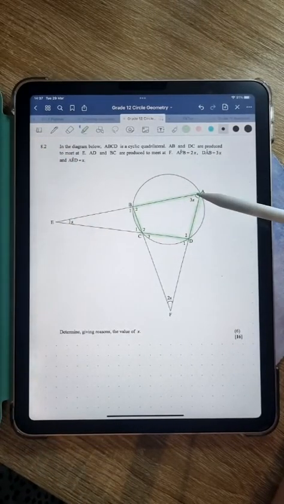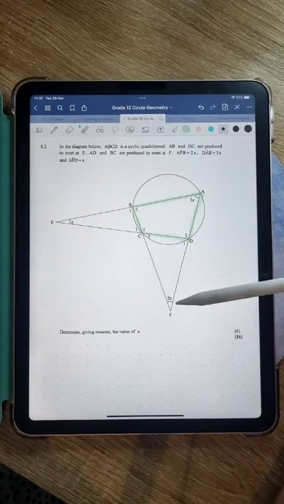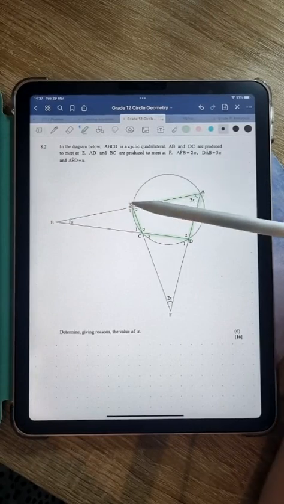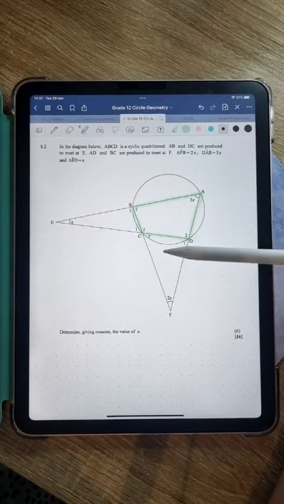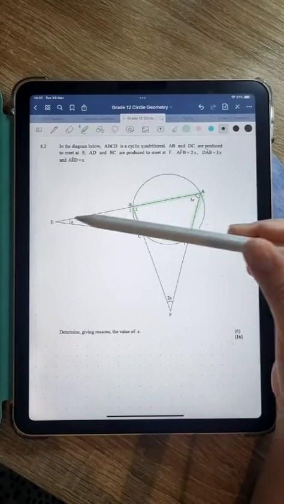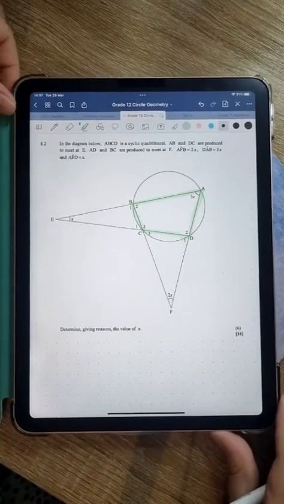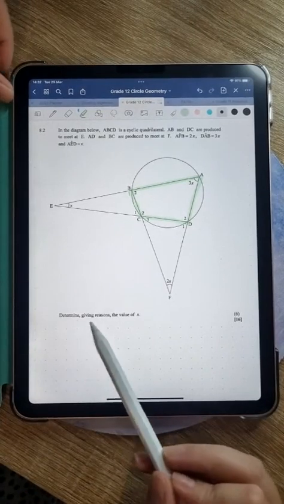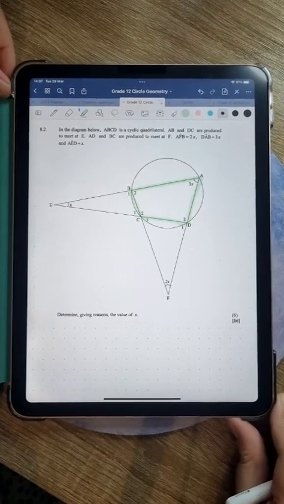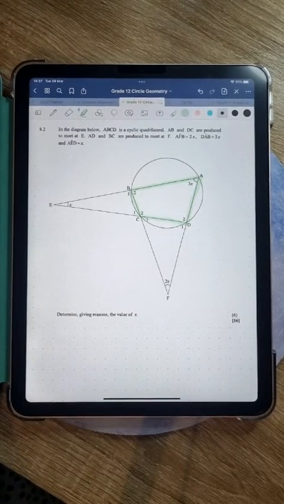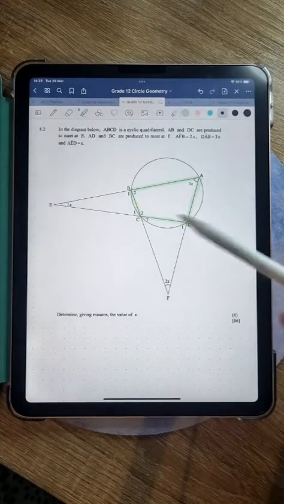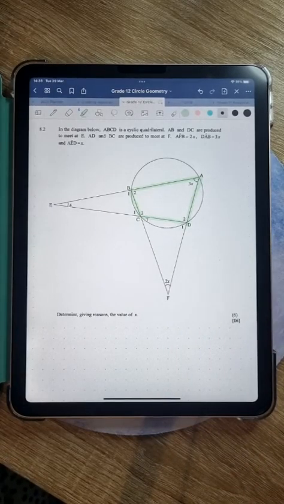Next up, they're saying that angle AFB is 2x. They filled that in on the diagram. Angle DAB is 3x. That is also filled in. And AED is equal to x. Okay, now this is a 6-mark question, guys. One question for 8.2. Determine, giving reasons, the value of x. Now, guys, this is quite an open-ended question. As you can see, they haven't split it up into like 8.2.1, 8.2.2. They've just given you some information and they're saying, determine the value of x.